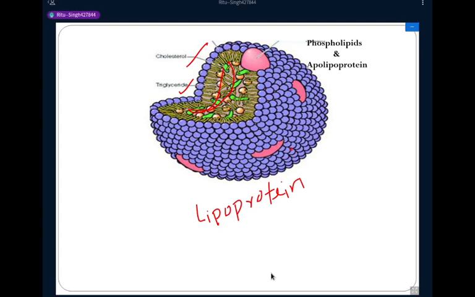Any question regarding this structure? Yes, Priyanshu? Okay. Now we continue.